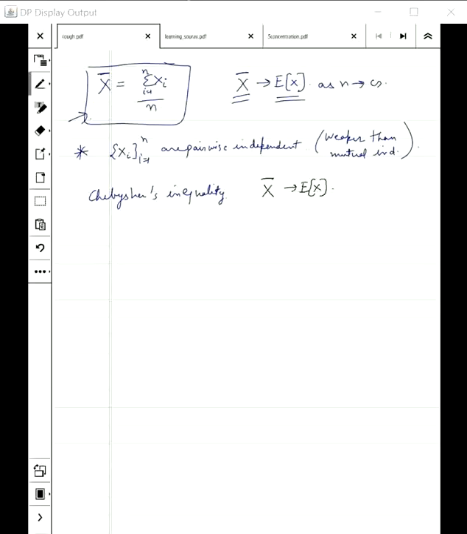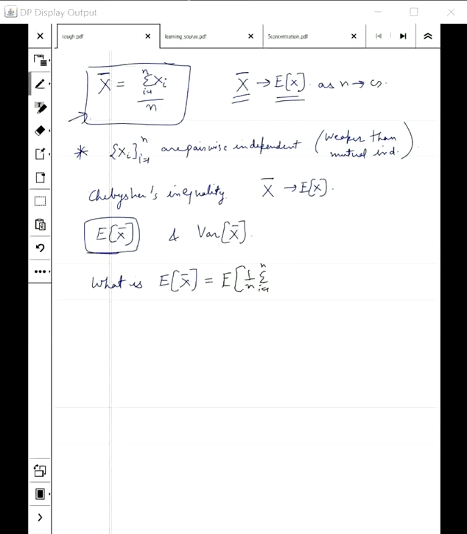We need to show that X bar is close to E of X. But to apply Chebyshev's inequality to this, we need two things: the expected value of this new random variable and its variance. Let's start with expectation, which is a simpler question. What is the expectation of X bar? This is the expectation of 1 by n times the summation of Xi.